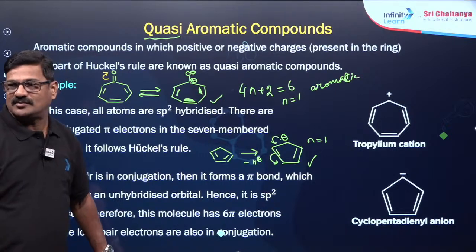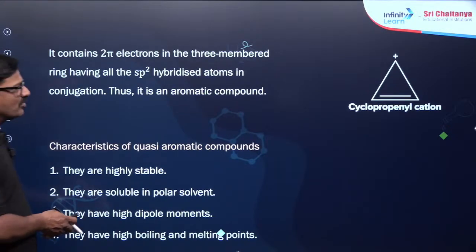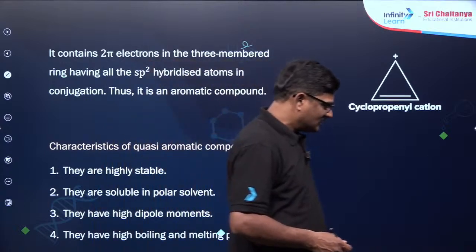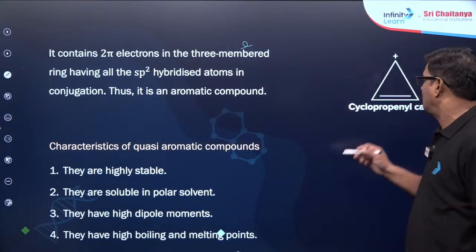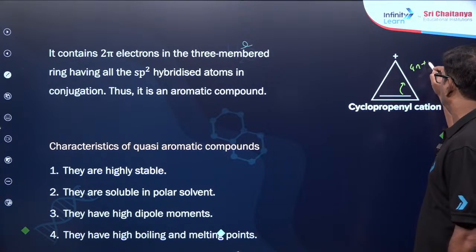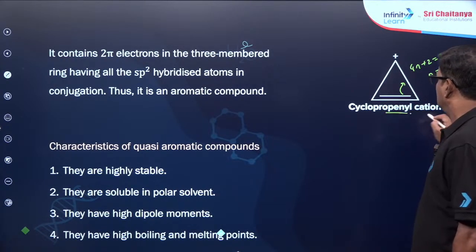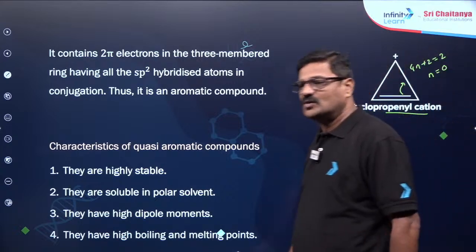And you have another one, cyclopropenyl cation. Cyclopropenyl cation ये भी है like this. 4n plus 2 is equal to 2 electrons, n is equal to 0. So ये भी aromatic होगा.